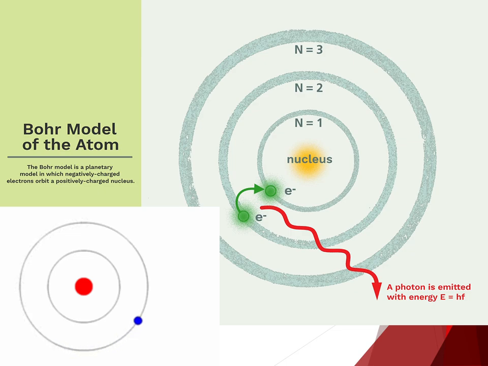Bohr showed that when an electron moves from a higher energy level to a lower one, it emits energy. The specific amount is equal to the difference in energy between the two levels. This energy is emitted in the form of light. The color or wavelength of the light emitted is related to its amount of energy.